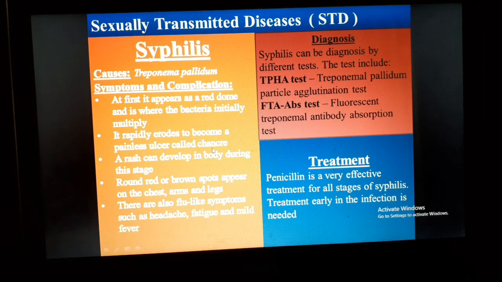In the patient of syphilis, the dome rapidly erodes to become a painless ulcer. It's called a canker. A rash can develop on the body during this stage. Round or red brown spots appear on the chest, arms and legs. There are also flu-like symptoms such as headache, fatigue and mild fever, etc.